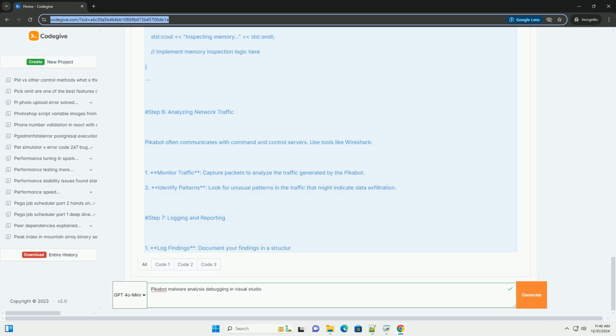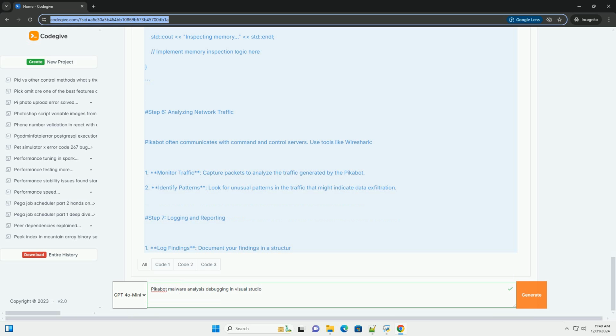Step-by-step Pikabot analysis. Step 1. Setting up the environment. 1. Create a virtual machine. Use software like VirtualBox or VMware to create a VM. 2. Install Windows. Set up a fresh installation of Windows. 3. Install Visual Studio. Make sure to install necessary components for C++ debugging.